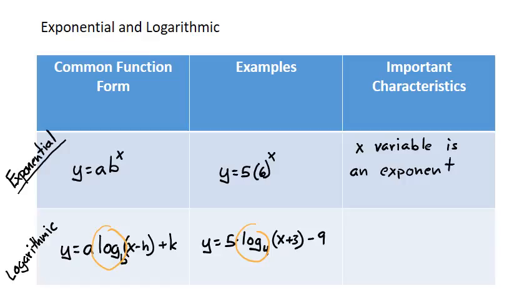So the important characteristic, the x variable is inside a logarithm. So those are the 7 major function types that we're going to be looking at in Algebra 2, and how to identify them, their important characteristics, and some key examples.